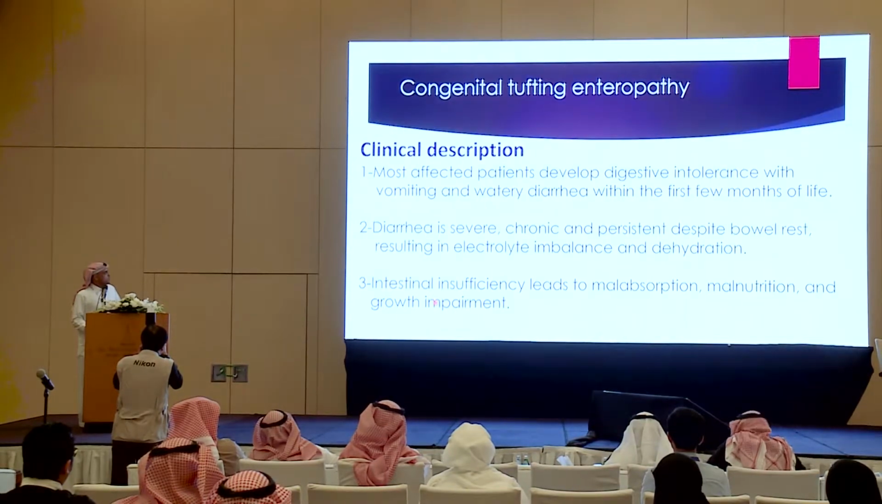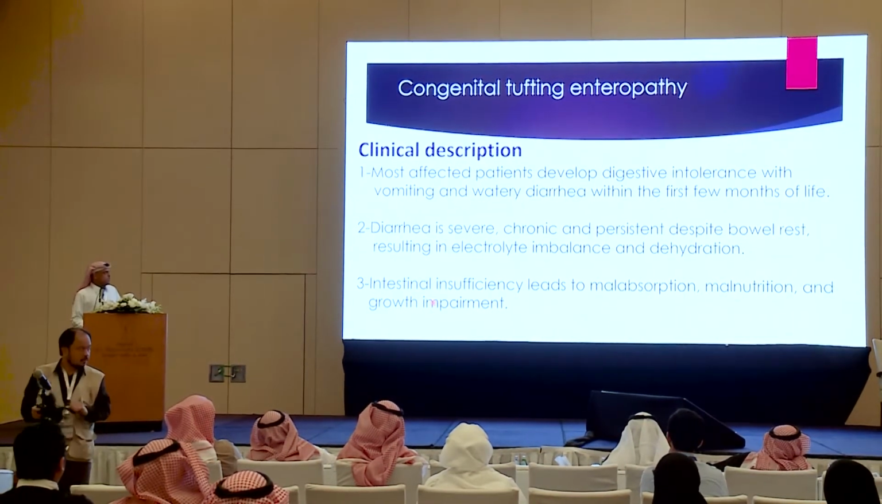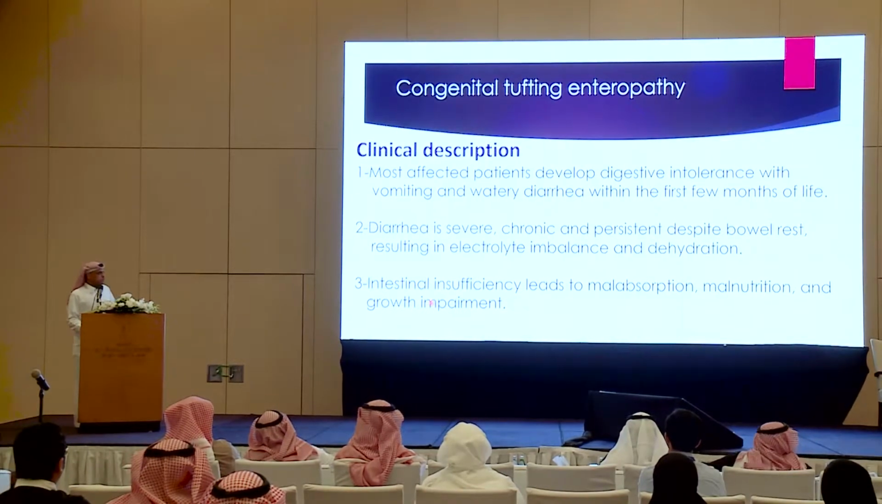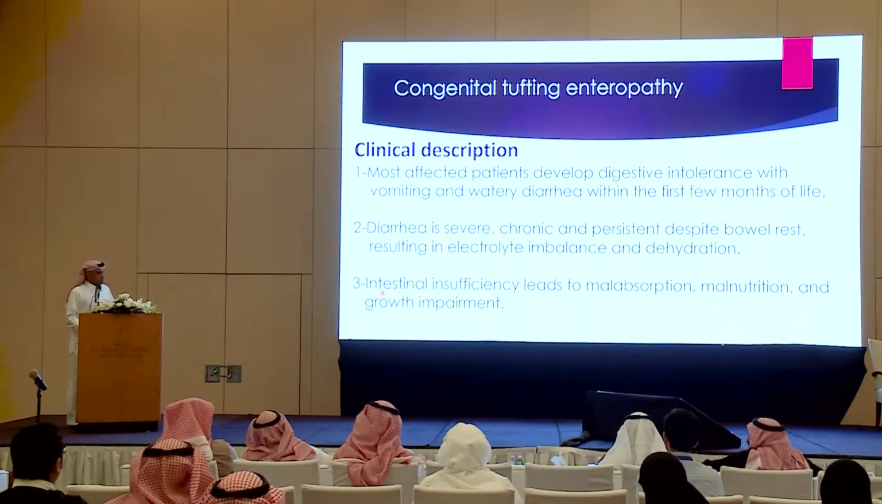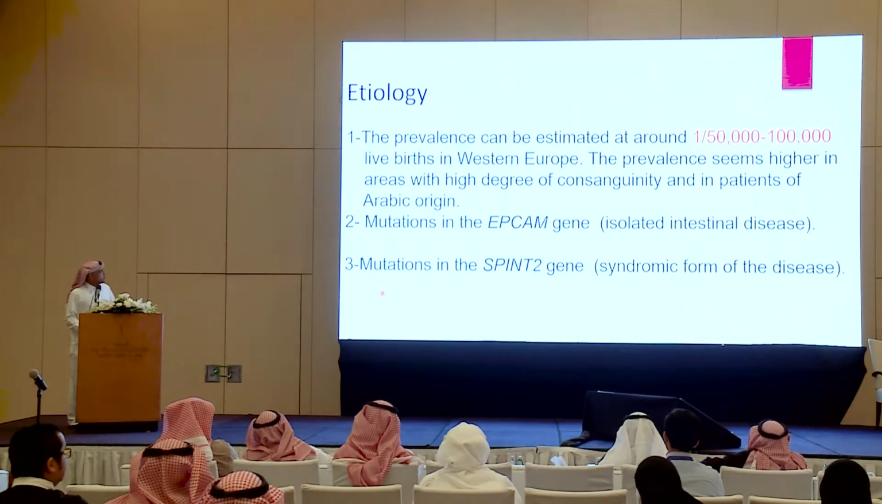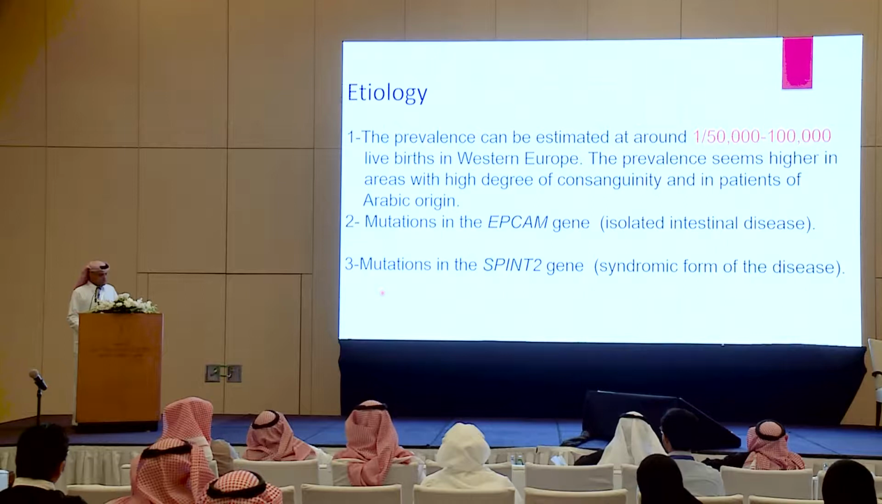Starting with congenital tufting enteropathy, as I mentioned, it's characterized by severe early onset diarrhea with severe metabolic acidosis and failure to thrive. Although they have malabsorption, the net result will be secretory diarrhea. Regarding etiology, the prevalence is 1 in 50,000 to 1 in 100,000, but I'm sure that it's more common in our community because we have increased consanguineous marriage.